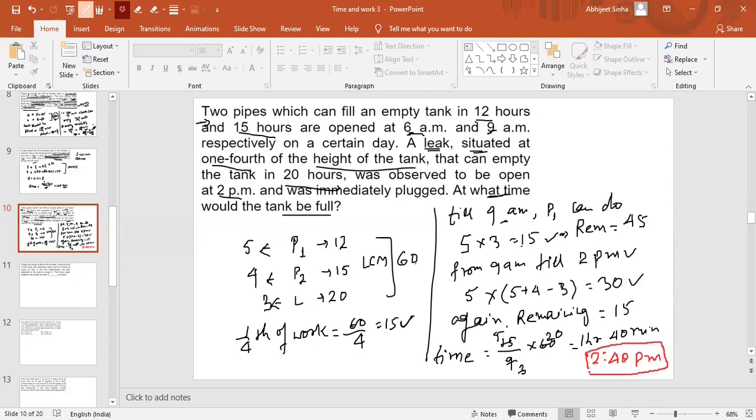Are you getting this? First, we need to check that till 1/4 of the work the leak will not work, so 1/4 of the work will be done by what time? And next, as pipe 1 started at 6 a.m., we need to check how much work will be done by pipe 1 till 9 a.m.